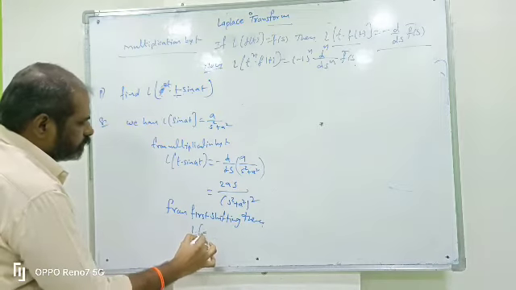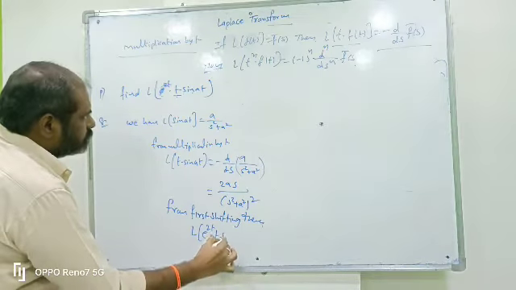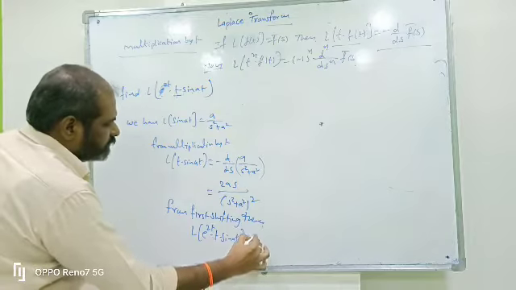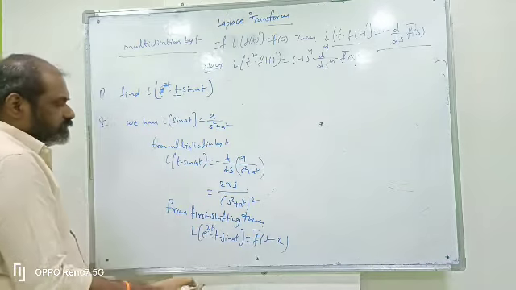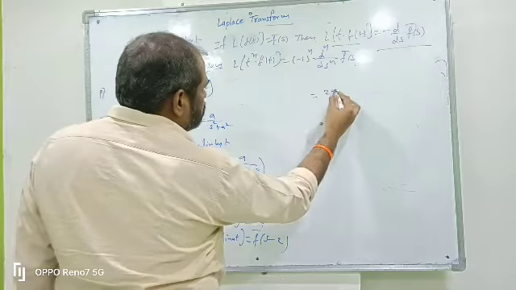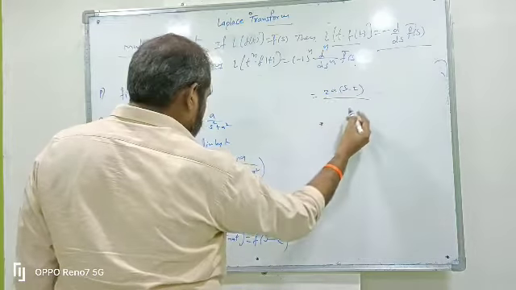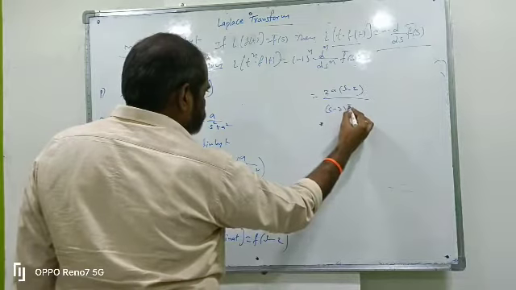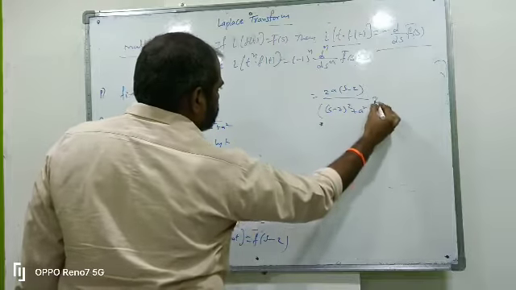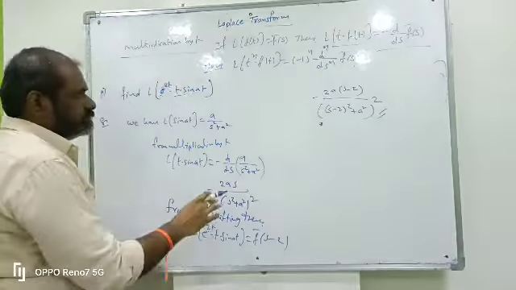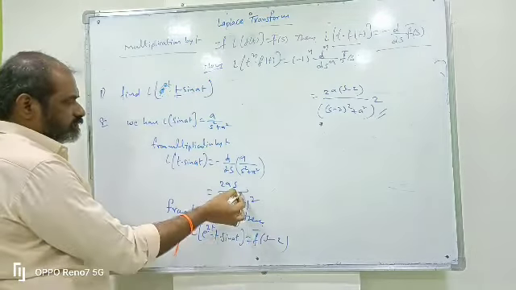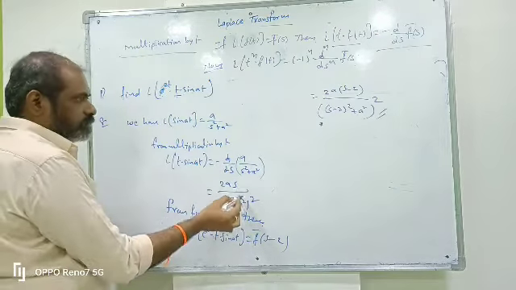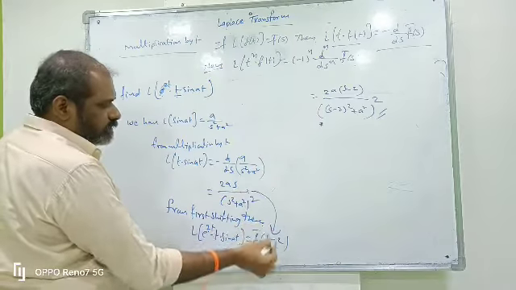L of e power 2t into sin at means that is a bar of s minus a. Here a means 2, so s minus 2. So replace s by s minus 2, what do we get? 2a into s minus 2 by s minus 2 whole square plus a square whole square. Now applying the formula for a bar of s here, s transforms to s minus 2.